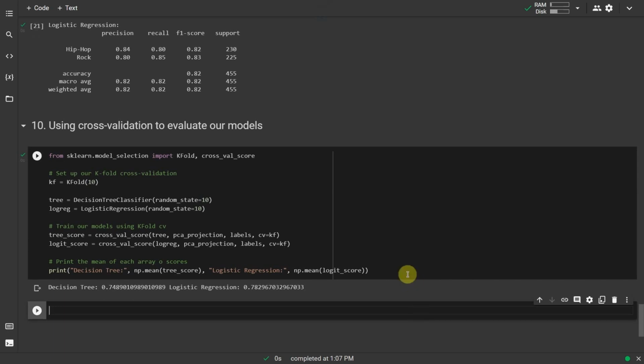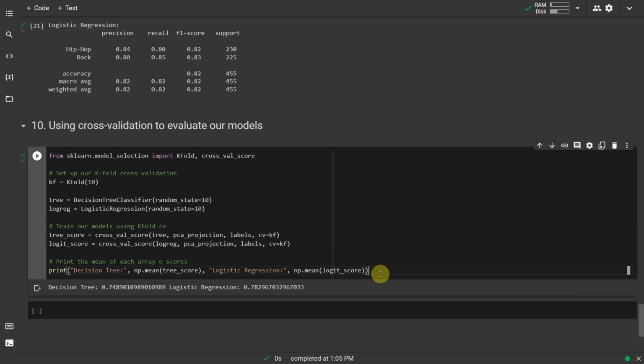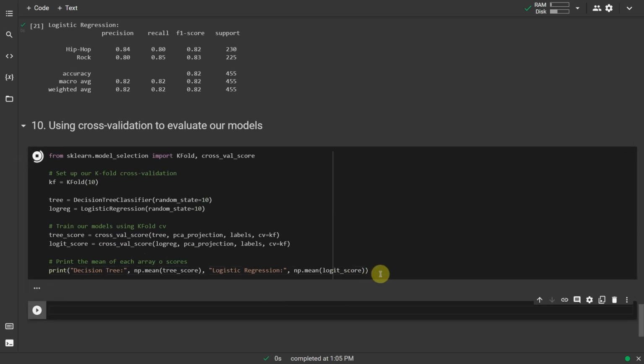Using cross-validation to evaluate our models. Set up our k-fold cross-validation. Train our models using k-fold CV. Print the mean of each array of scores.